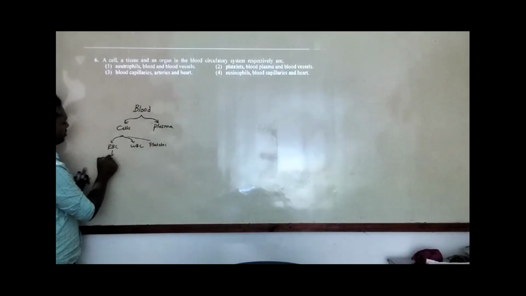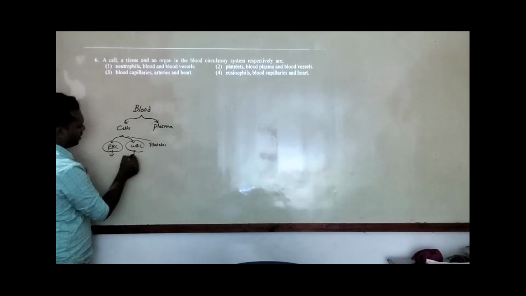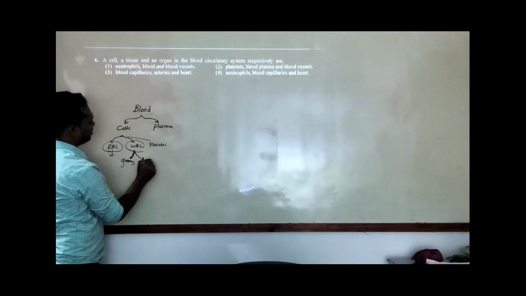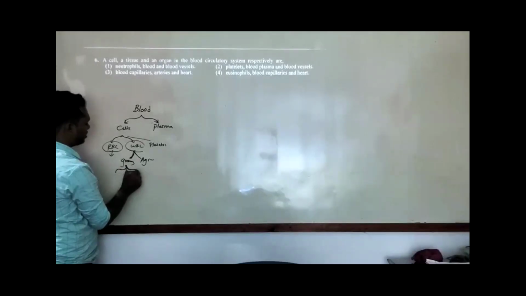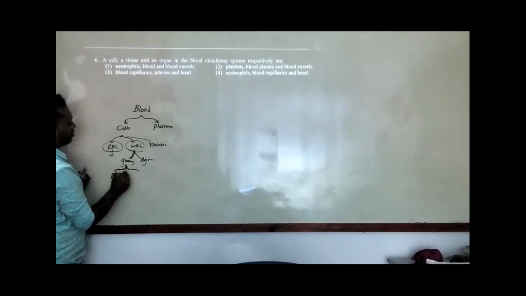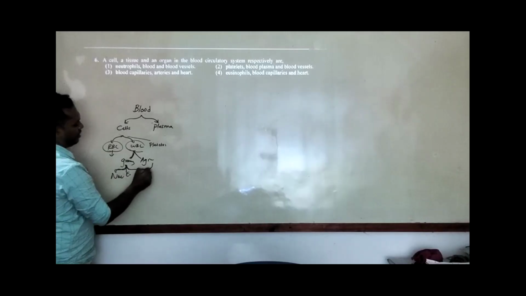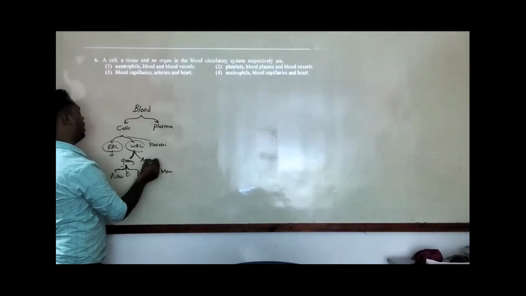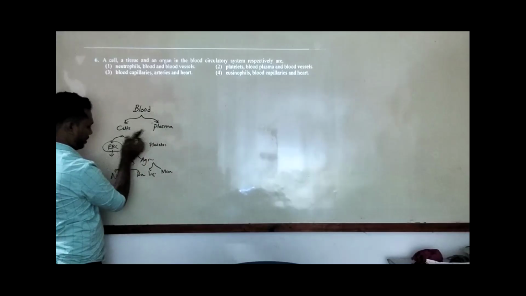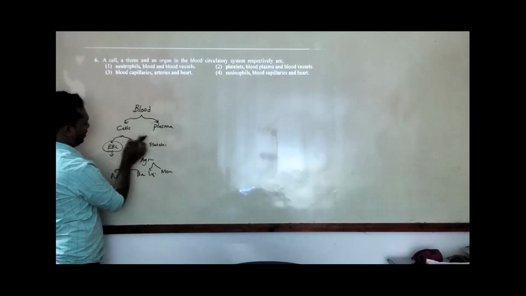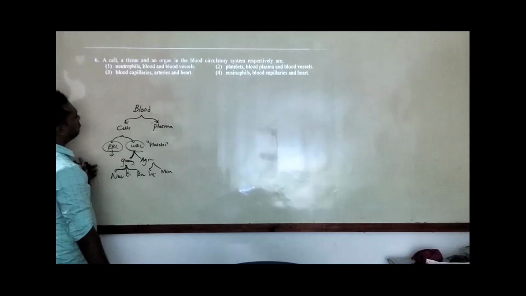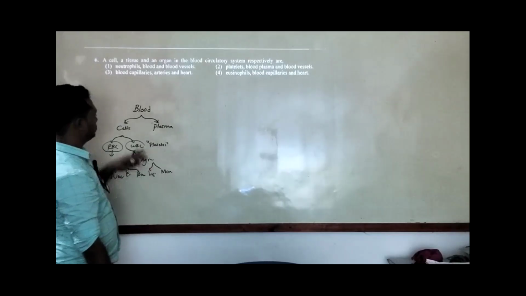RBCs are red blood cells. WBCs have another categorization, granulocytes and agranulocytes. Granulocytes have three types: neutrophil, eosinophil, and basophil. Agranulocytes have lymphocytes and monocytes. So platelets are not typical cells, but are considered fragments of cells, right? We have another component, plasma. Then we will go for the answers.